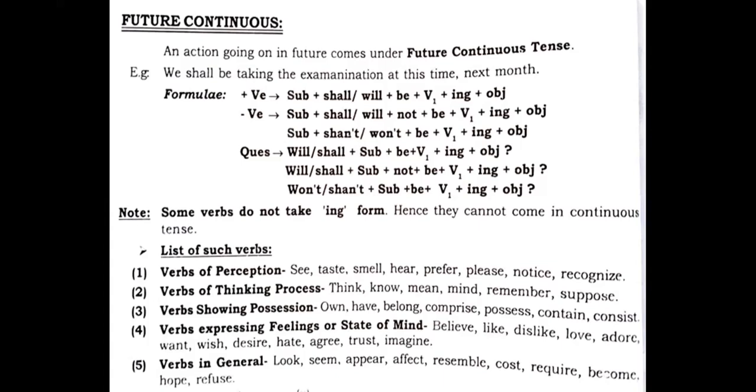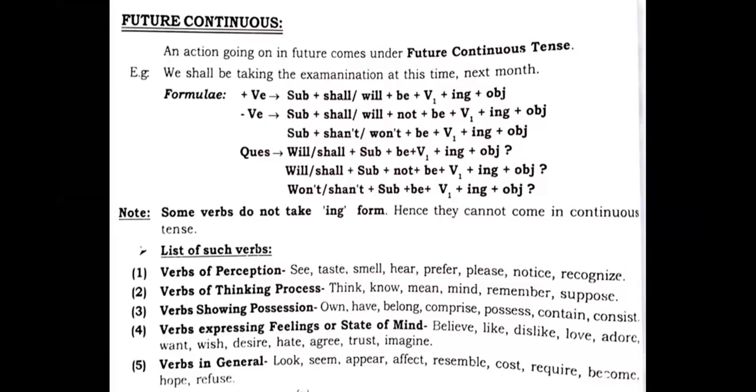Verbs of thinking process: think, know, mean, mind, remember, suppose. Verbs of showing possession: own, have, belong, comprise, possess. Verbs of expressing feelings or state of mind: believe, like, dislike, love, and verbs in general: look, see, appear.